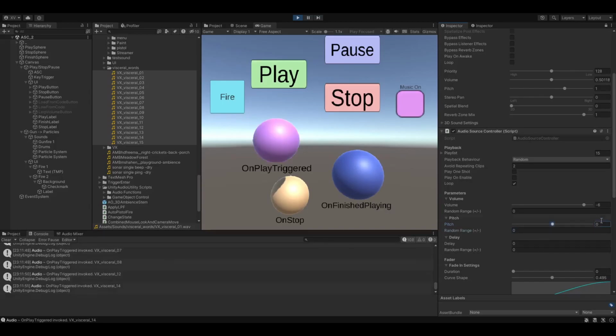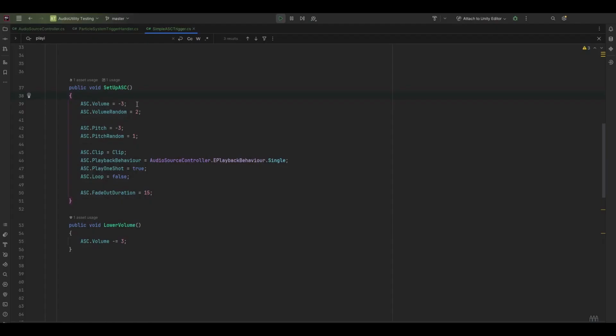All of these you can edit in the inspector, and I've exposed these as nice little properties so that they're really easy to change from code. So you can literally just say volume equals, pitch equals this, you could do pitch minus equals this, replace the clip, change the loop, all of that.